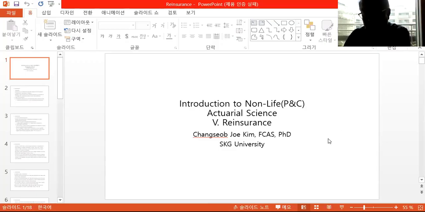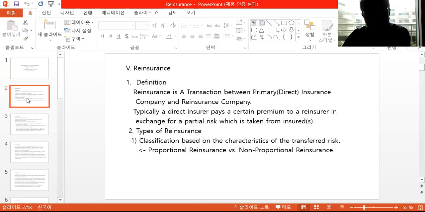Today, in chapter 5, we are going to discuss reinsurance issues. First, we're going to start with the definitions.